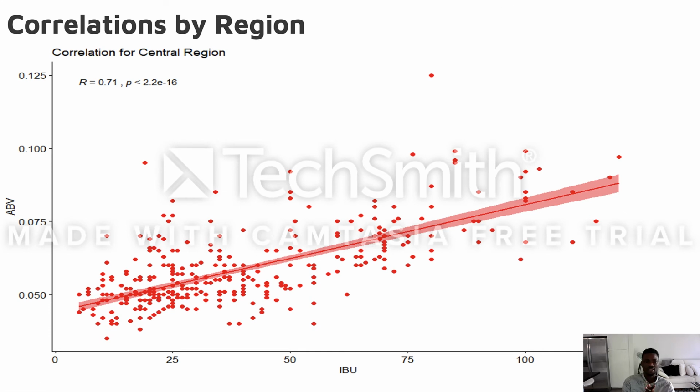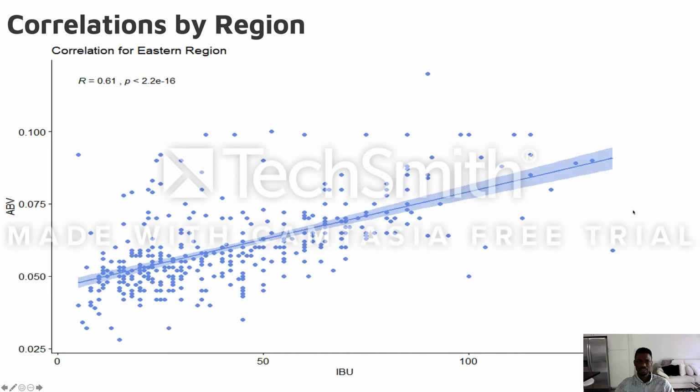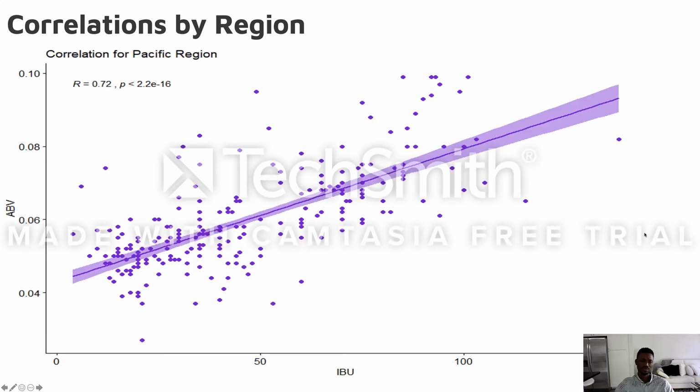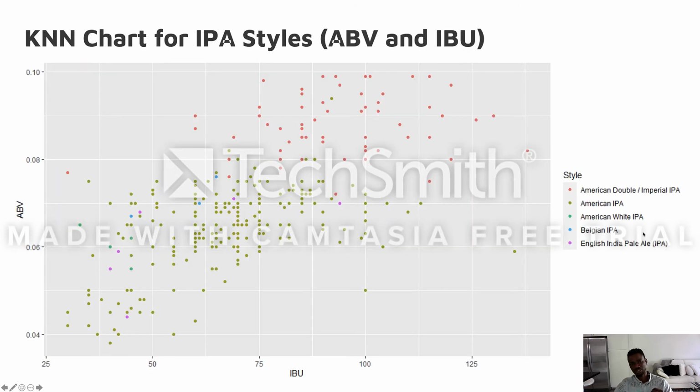So we decided to break it down by showing a correlation between ABV and IBU value by region, and we made this into 4 different plots. As you can see, they try to have a positive correlation. This is for the central region, and this is for the eastern region, although this shows a slightly smaller correlation. This is for the mountain region, and this is for the Pacific region.